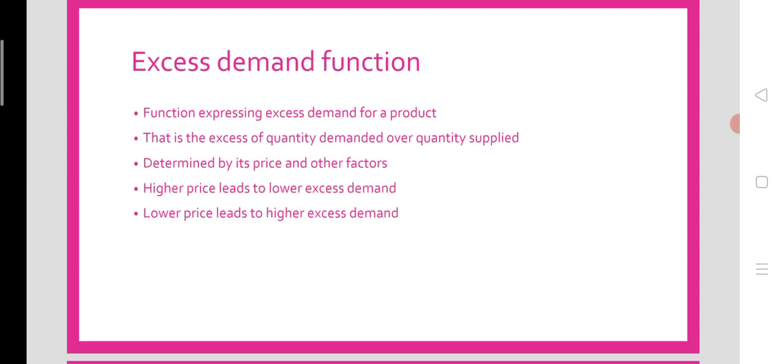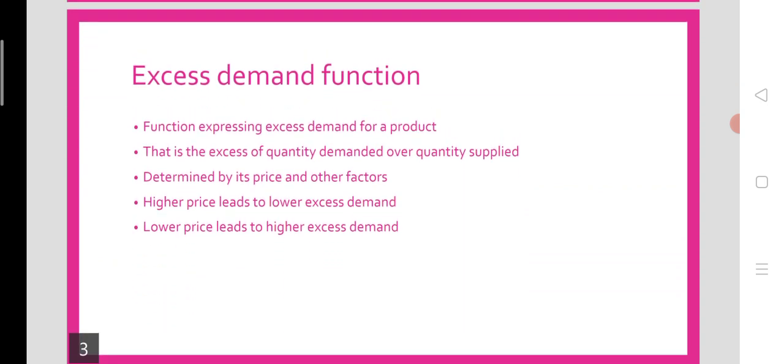Let's look at the excess demand function. This is the function expressing the excess demand for a particular commodity. That is the excess of quantity demanded over quantity supplied of the particular commodity, and it is determined by the price of the same commodity, and possibly other factors other than price.